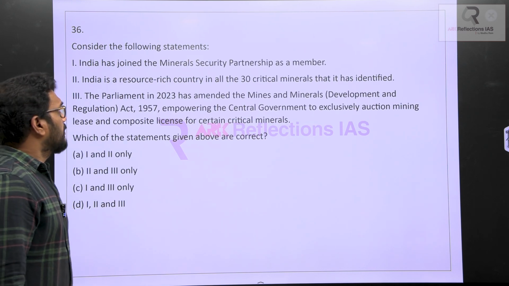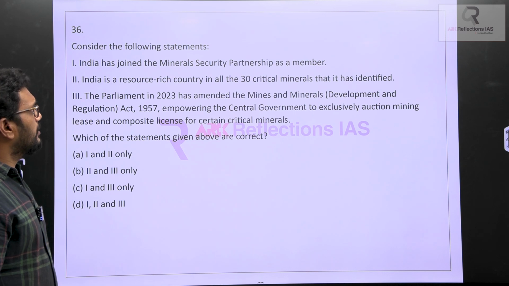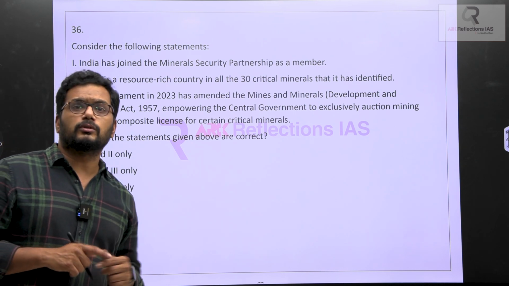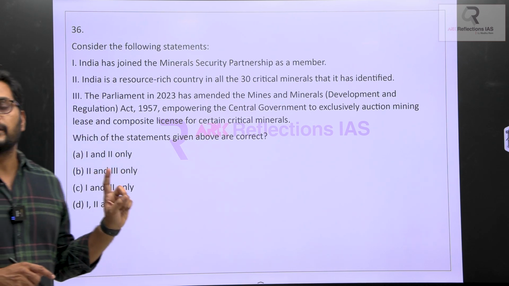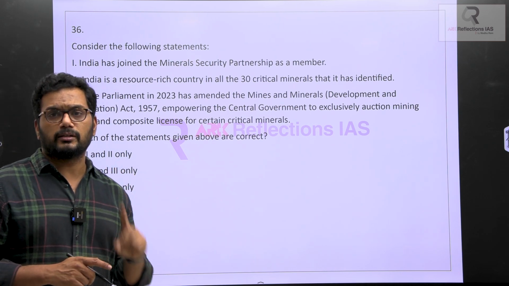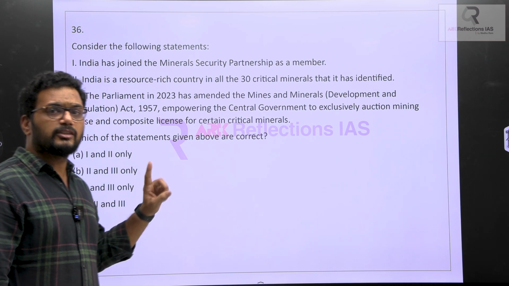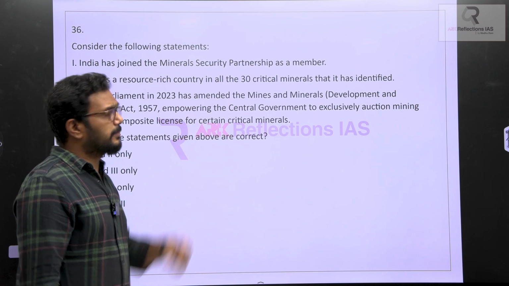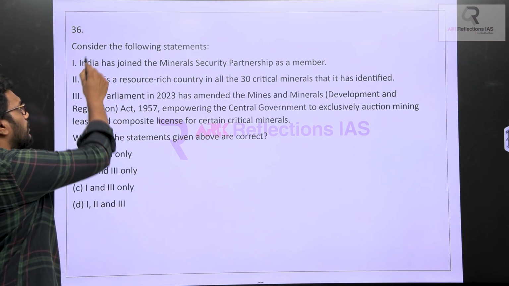Next one, consider the following statements. India has joined the Minerals Security Partnership as a member. That is true. We have been reading this in the news since June 2023. There was large-scale news about India joining as a member. So India joined the Minerals Security Partnership as a member. This is true.